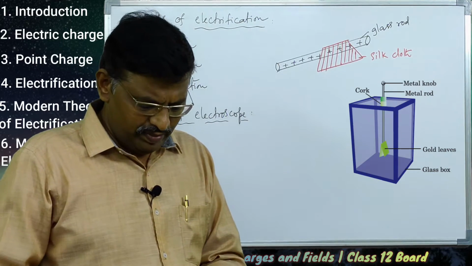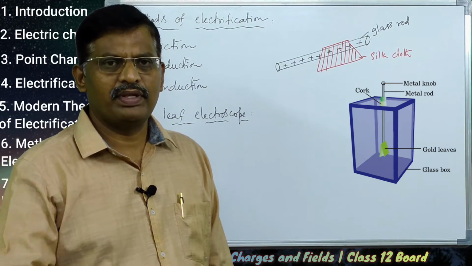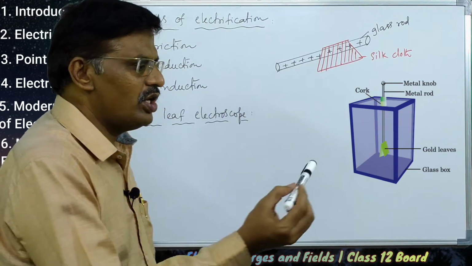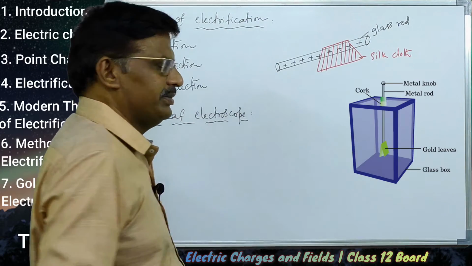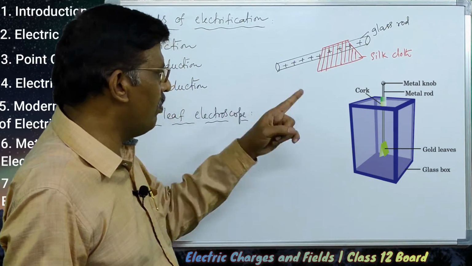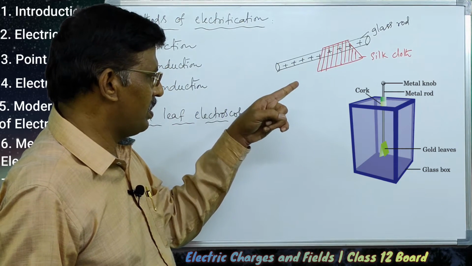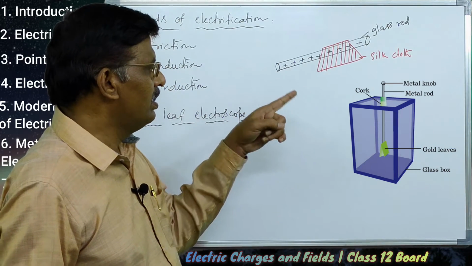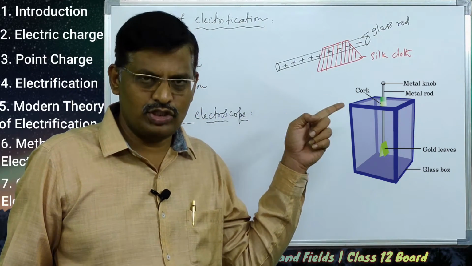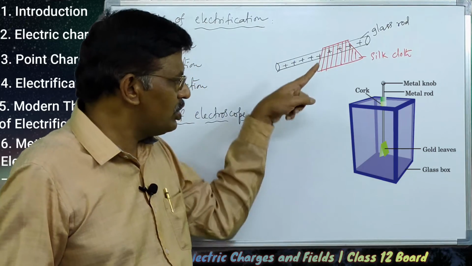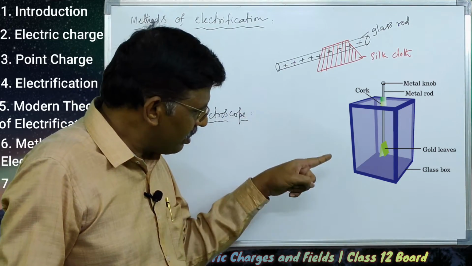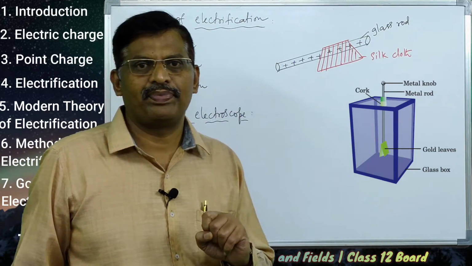Now, the charged body, either positively charged or negatively charged, is kept in contact with the knob, the upper end of the vertical rod. When the charged body touches the knob, the charge is transferred through the vertical rod to the gold leaves.